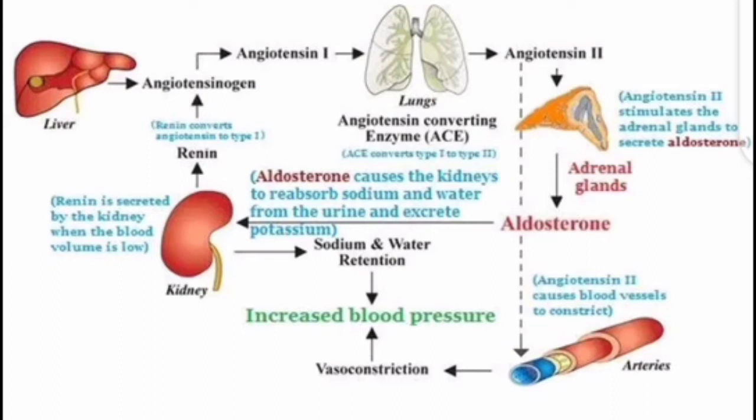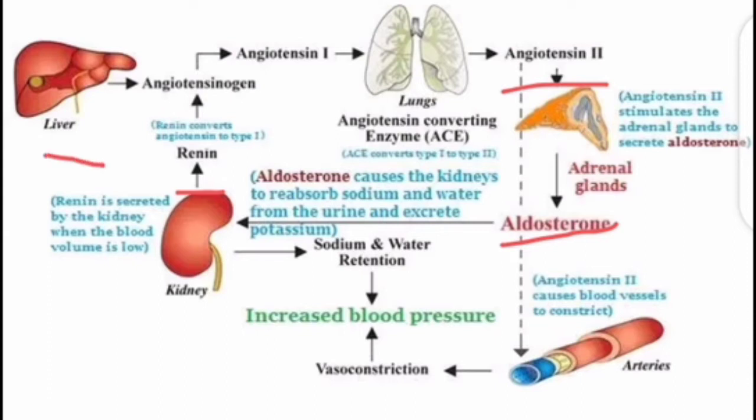So basically the renin angiotensin aldosterone system is a hormone system within the human body that is essential for the regulation of blood pressure and fluid balance. The system is mainly comprised of three hormones. The first one is renin, the second one is angiotensin 2, and the third one is aldosterone. Primarily, it is regulated by the blood flow.